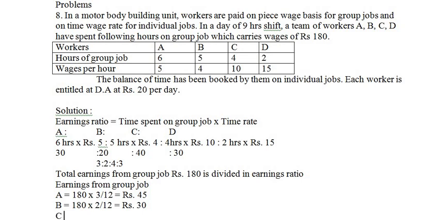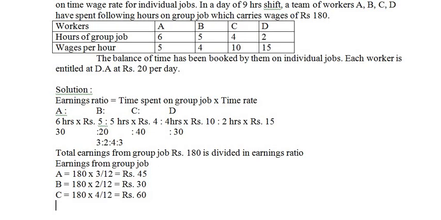Again the same thing for C. Total earnings is 180 into his ratio 4 divided by 12, which is equal to rupees 60. Same thing for D also: 180 into his ratio 3 divided by 12, which is equal to rupees 45.